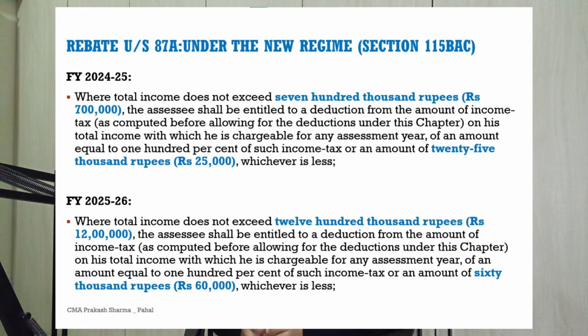Under the new regime, covered under Section 115BAC, for financial year 2024-2025, where total income does not exceed 700,000 rupees, that is 7 lakh rupees, the assessee shall be entitled to a deduction from the amount of income tax as computed before allowing for the deduction under this chapter on his total income which is chargeable for any assessment year, of an amount equal to 100% of such income tax or an amount of 25,000 rupees, whichever is less. So under the new regime, the rebate amount is rupees 25,000.